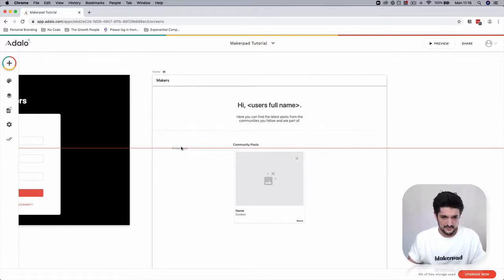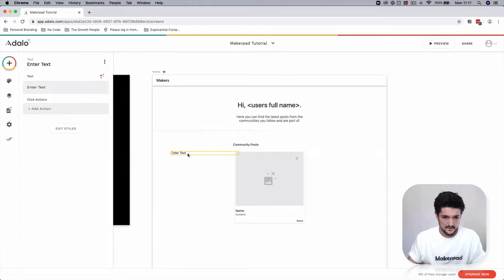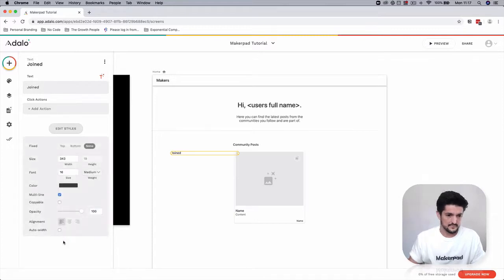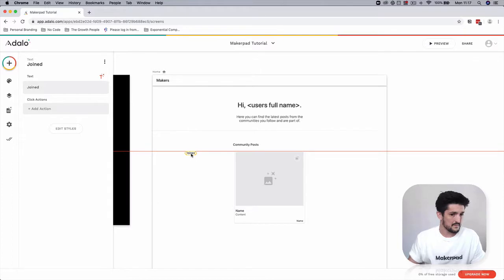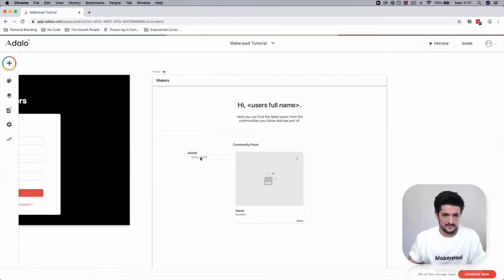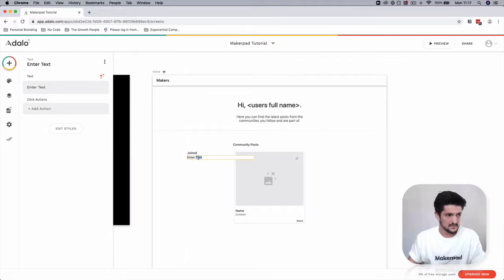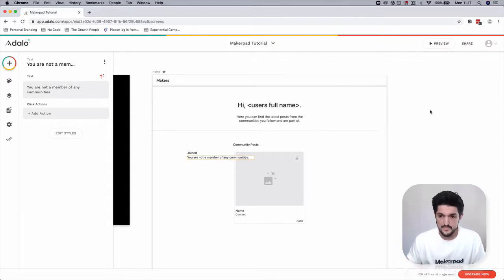So let's add in some more text. This is going to be joined. There is a setting here if you edit the styles of your text field, which is auto width, so it's a good idea. Add another piece of text as a descriptor. What I'd like to do here is enter a field which shows if they're not a member of any communities.